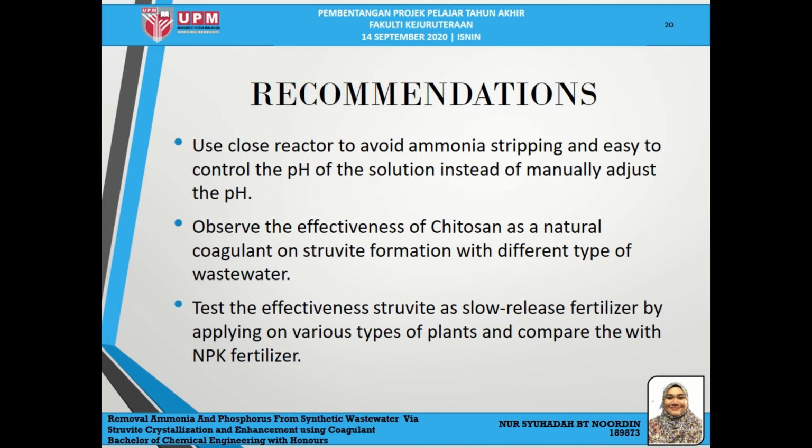Lastly, for the recommendation, I suggest further research use a closed reactor instead of an open jar test because it is good to avoid ammonia stripping and easy to control the pH of the solution instead of manually adjusting the pH. Next is to observe the effectiveness of chitosan as a natural coagulant on struvite formation with different types of wastewater. Lastly is to test the effectiveness of struvite as a slow release fertilizer by applying it on various types of plants and comparing with NPK fertilizer.